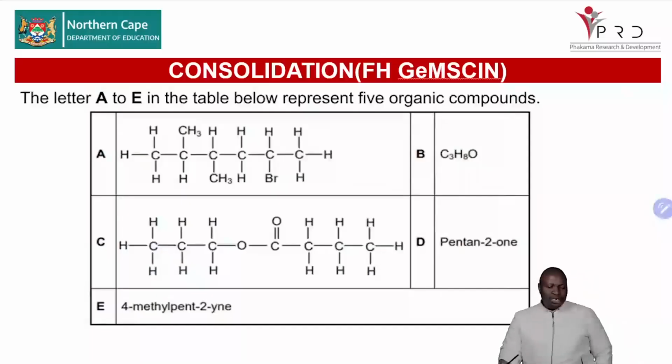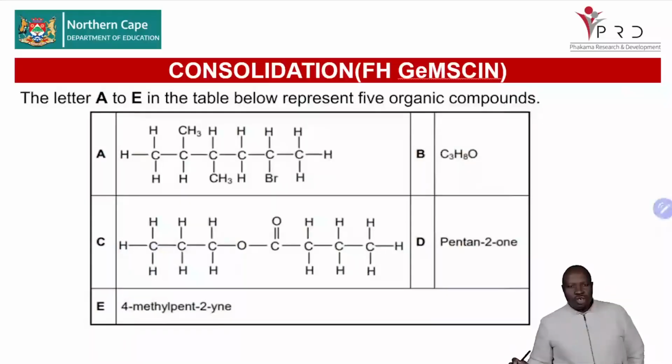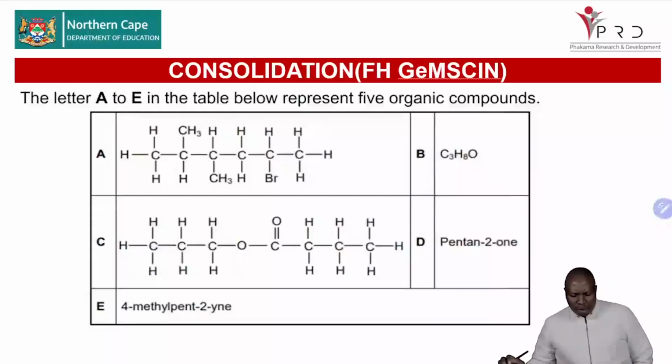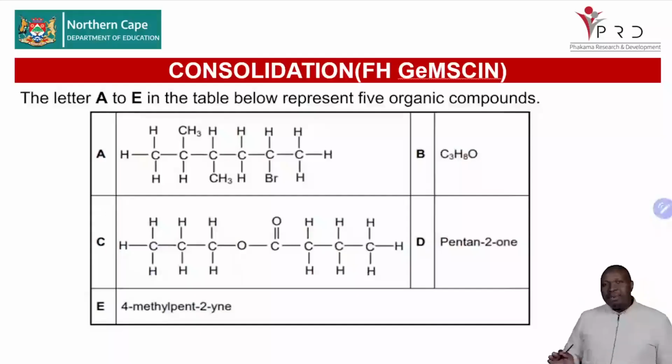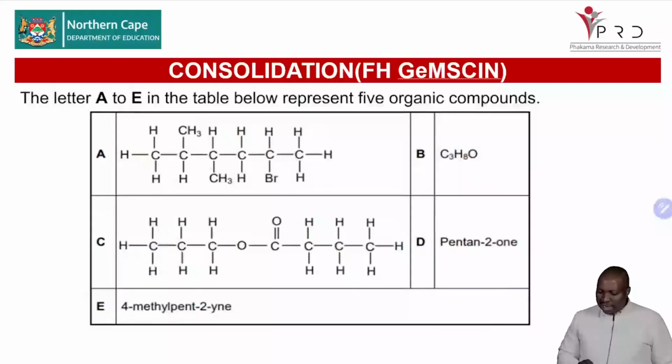As I consolidate this one, most of the time you are getting a question 2 that looks like this one. Now, when you get this one, what do you do? How do you go about doing it? 100% you will always, hence I wrote here F.H. Jemison, for you to always remember that you must first look for the functional group. What is the functional group there?